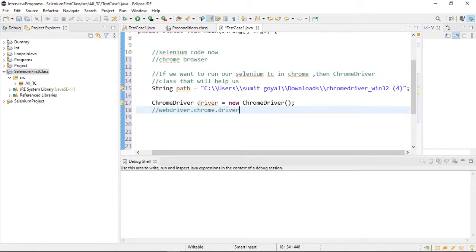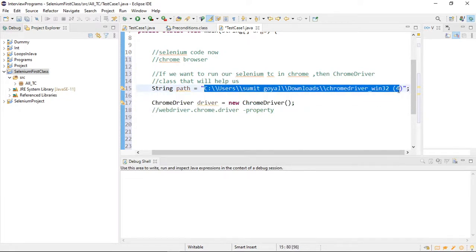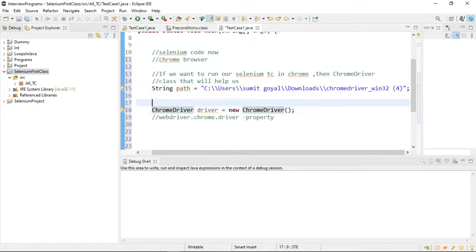Similarly for Firefox, there is a different property. You have to provide this property, otherwise it will not work. It wants to know where my .exe file is present. Then only it will run your Selenium test and your Chrome browser, right? Focus only on Chrome as of now. We will discuss other browsers as well.